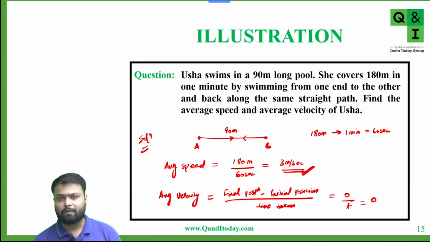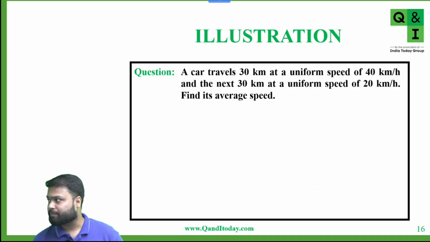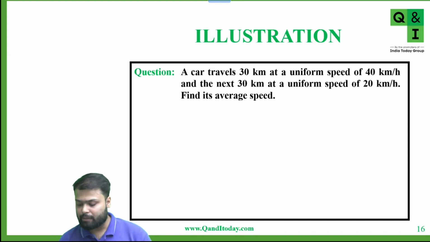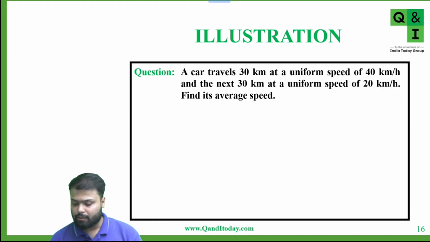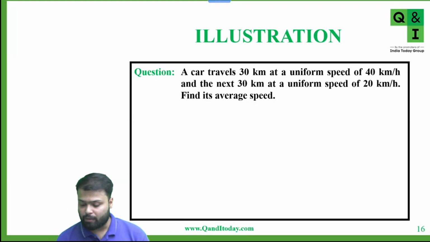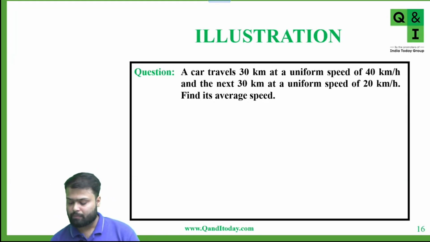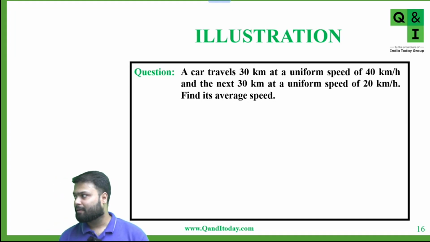Very good. Very good. Okay. Now next. Solve next question. A car travels 30 km at a uniform speed of 40 km per hour and the next 30 km at a uniform speed of 20 km per hour. Find its average speed. Okay. Remember here time is not given. Here distance and speed is given. Okay.